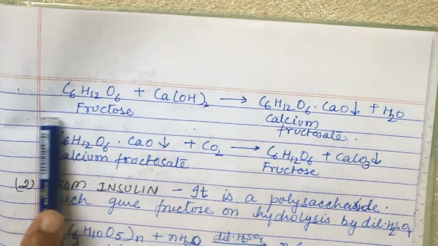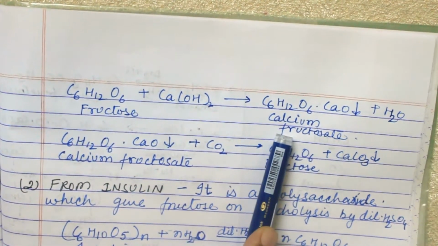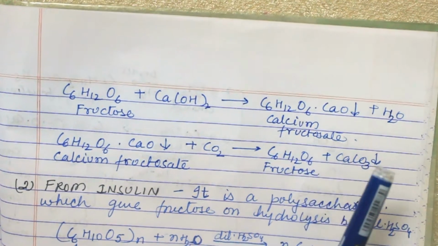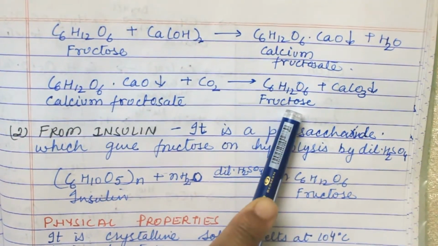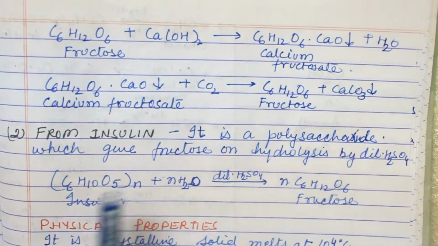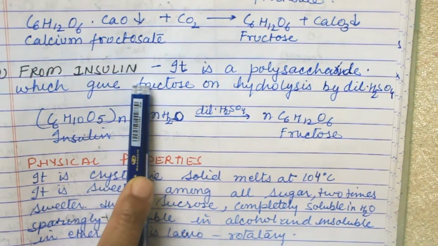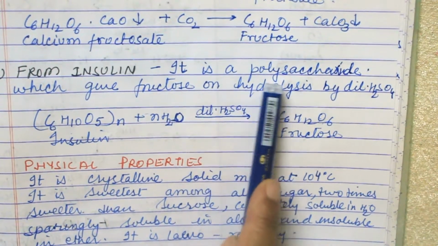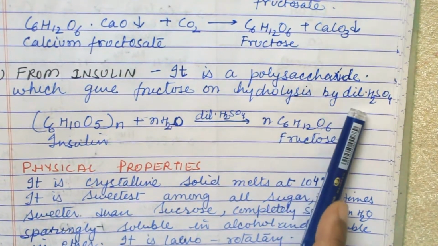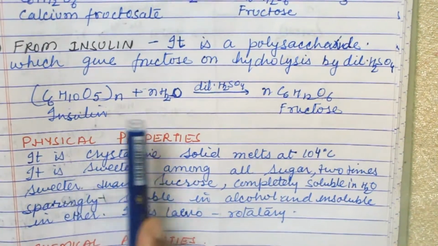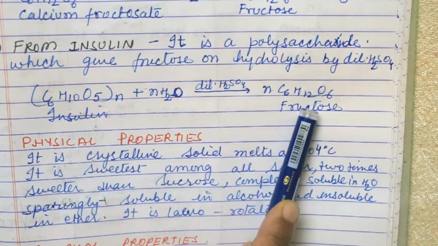This is the reaction where fructose is treated with calcium hydroxide and it changes into calcium fructosate. This calcium fructosate is again treated with carbon dioxide and forms fructose and calcium carbonate. Now from inulin, found in our pancreas. It is a polysaccharide which gives fructose on hydrolysis by dilute H2SO4. When this inulin is treated with water and H2SO4, it forms fructose.